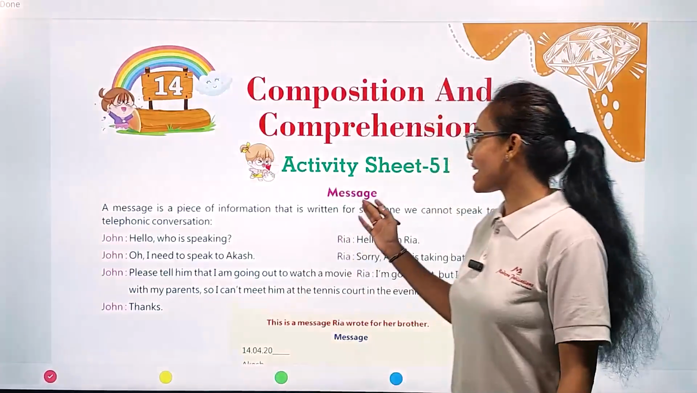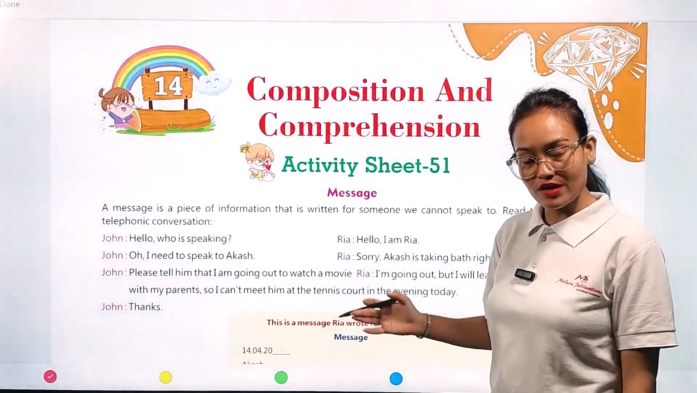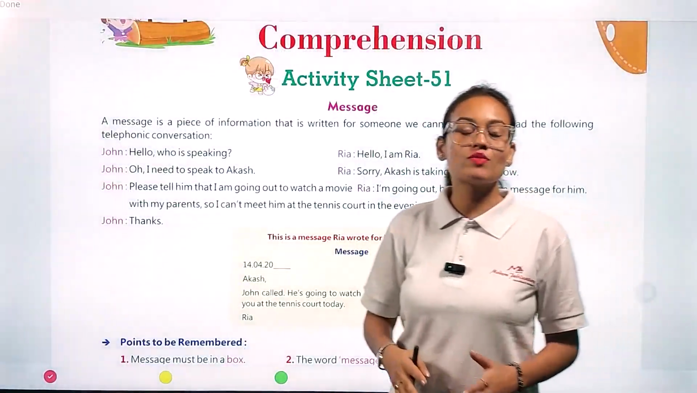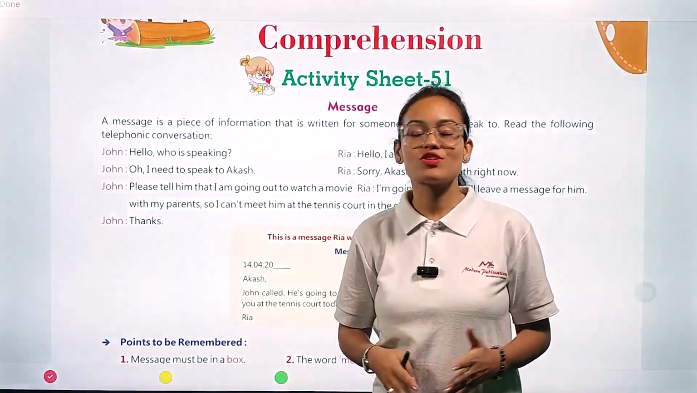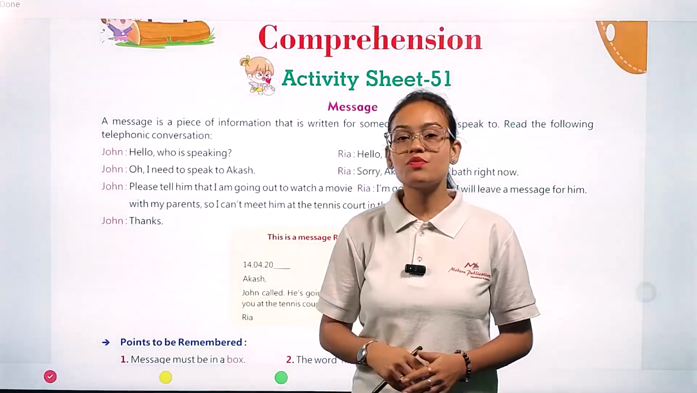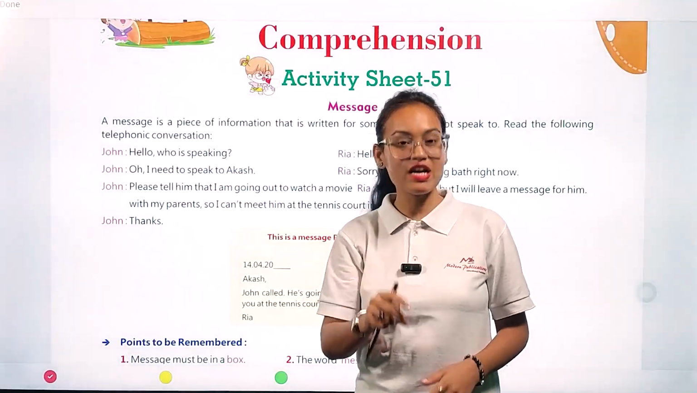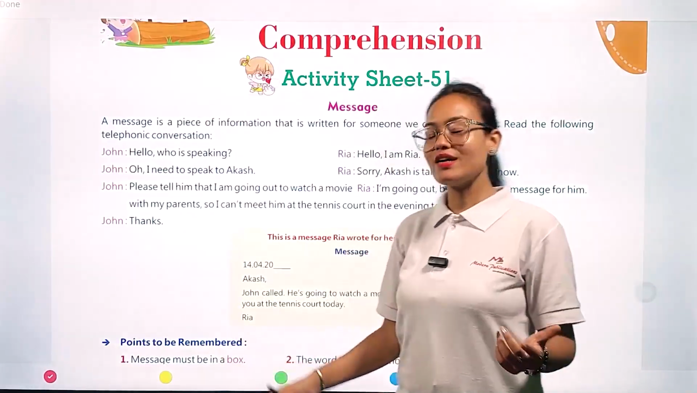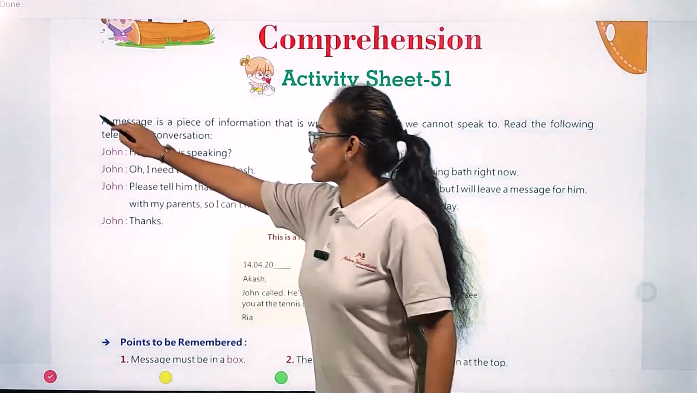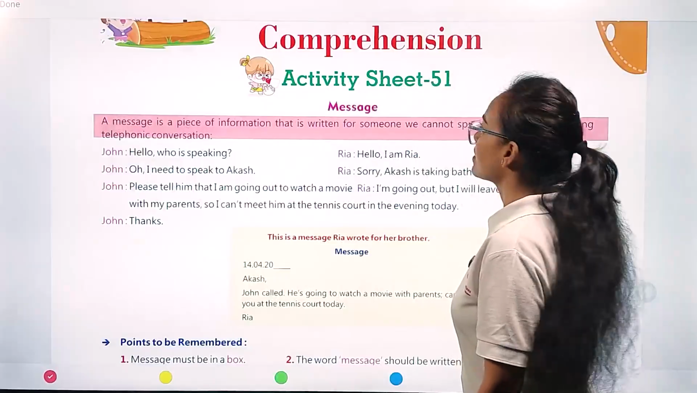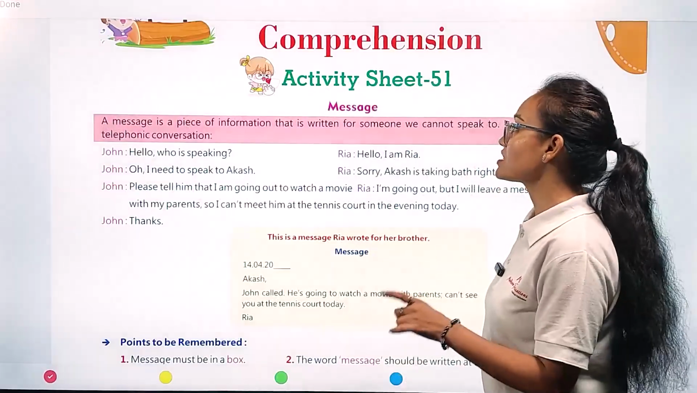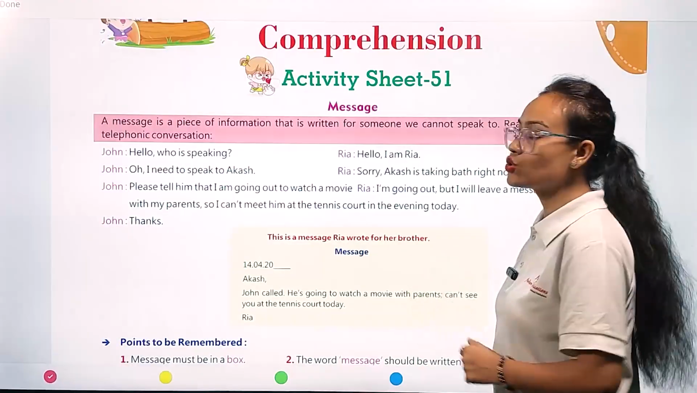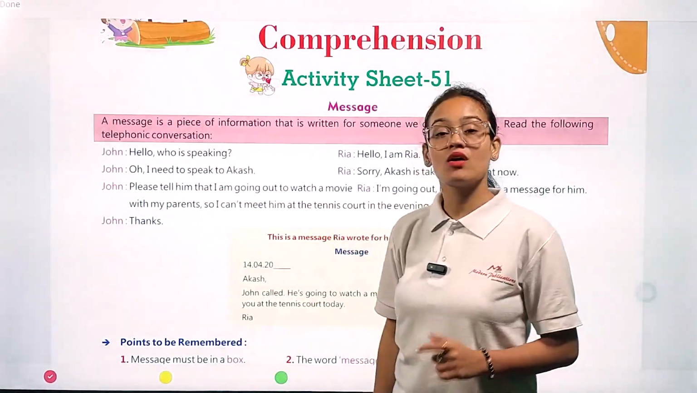So this is activity sheet number 51. Here, first of all, we are going to see the message. What is the meaning of message? The conversation between two persons, where one person is the sender and the other is the receiver. A message is a piece of information that is written for someone we cannot speak to. So this is the exact meaning of message.